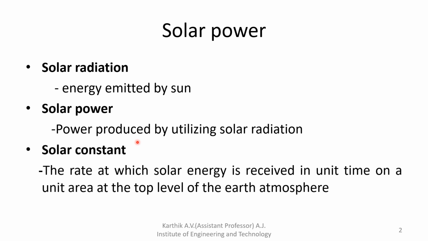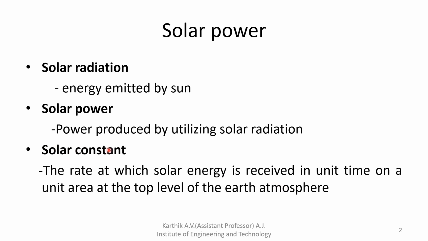Then what is the solar constant? Solar constant is the amount of solar radiation received in unit time. That is the rate at which the solar energy is received in unit time on a unit area at the top level of the earth's atmosphere, that is called solar constant.